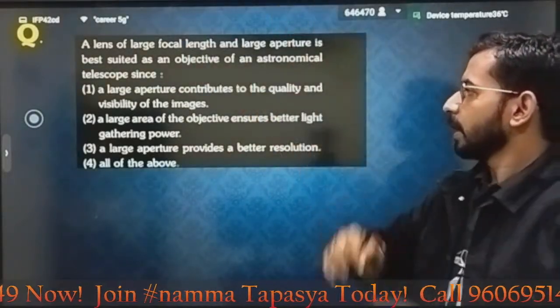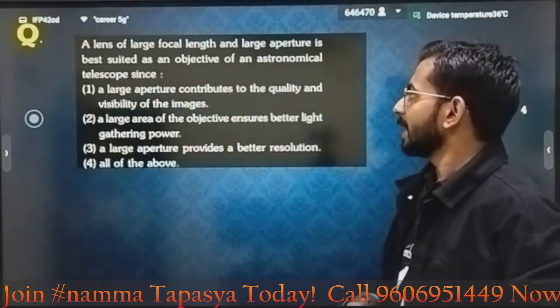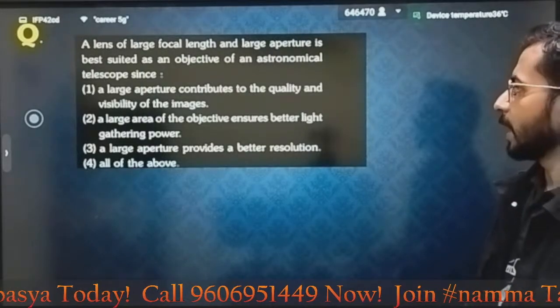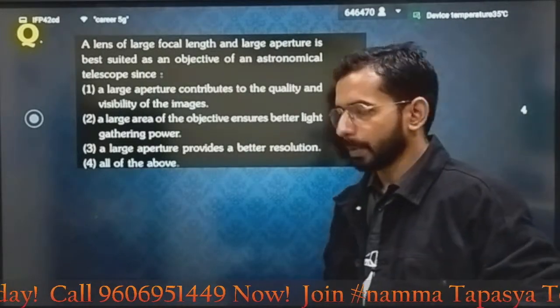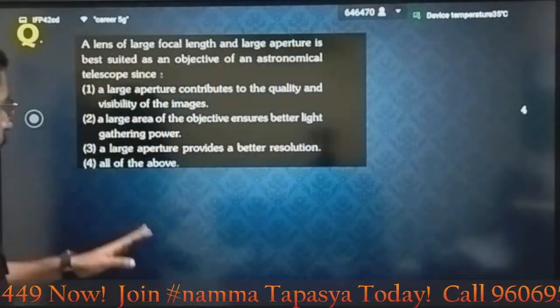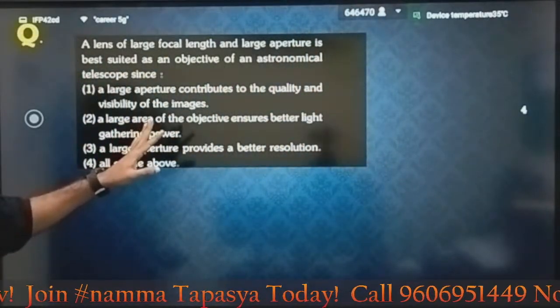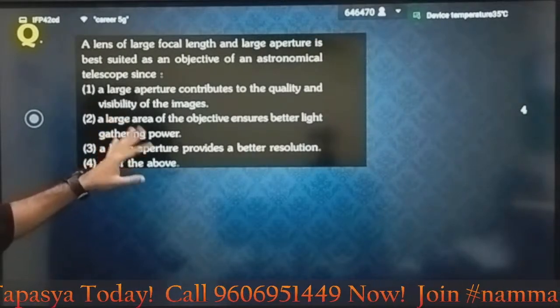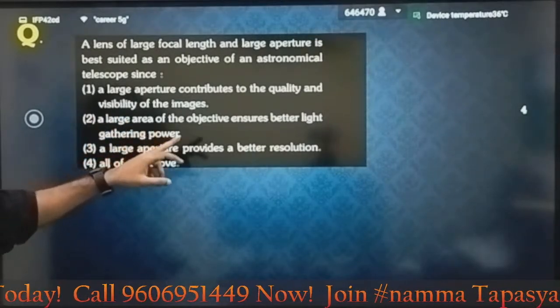Next one. A lens of large focal length and a large aperture is best suited as an objective of an astronomical telescope. Now you have four options. This is from the optical instruments section.